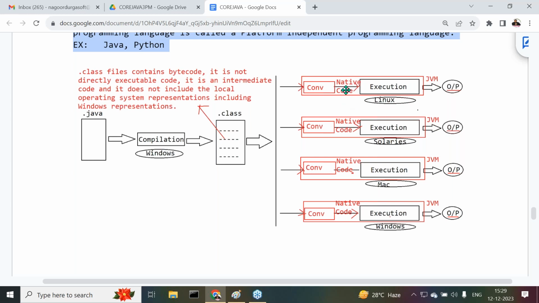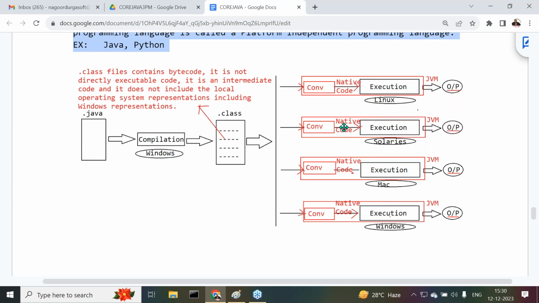So this code is called what? Their native code. If we give this native code to the execution process, then it will execute that native code and provide some output. Similarly, what is the job of the second converter? It will take the neutral bytecode as an input and convert it into Solaris representations.